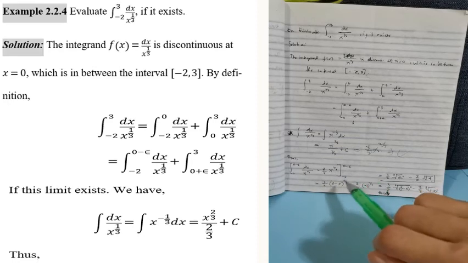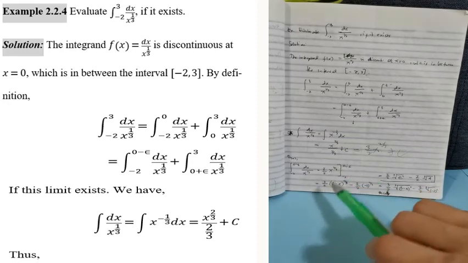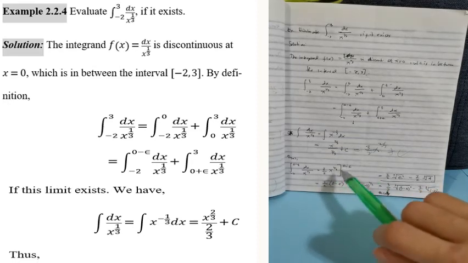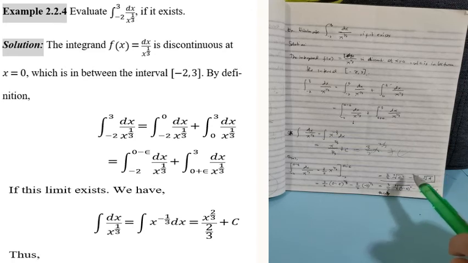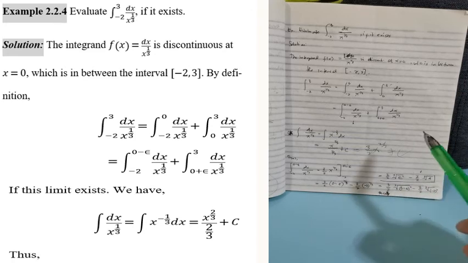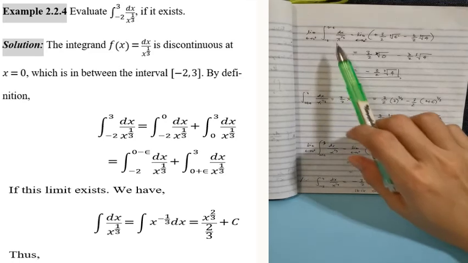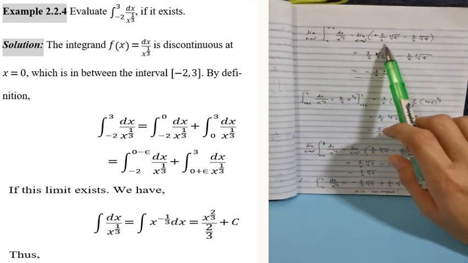0 minus epsilon. When we evaluate this, we get 3 halves times the cube root of epsilon squared minus 3 halves times the cube root of 4. This is what we take the limit of.